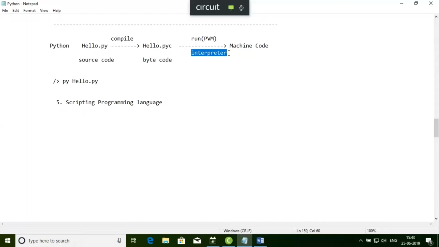There are thousands of lines, and at a time you are executing only one line, then going to the next line. So Python is one type of interpreted language.